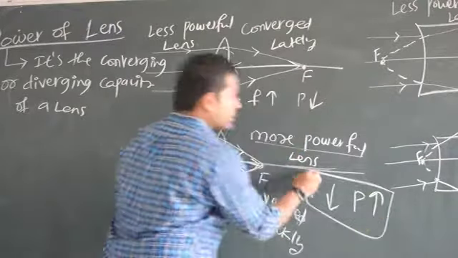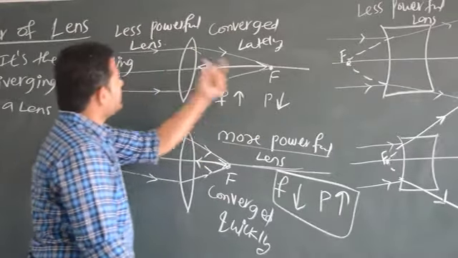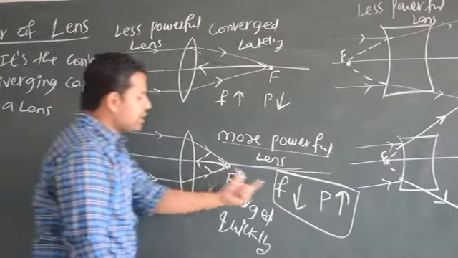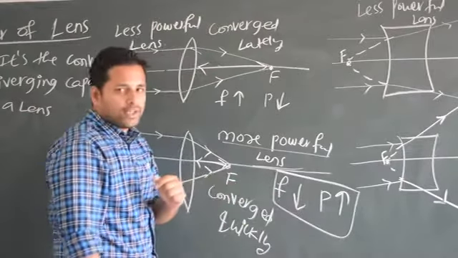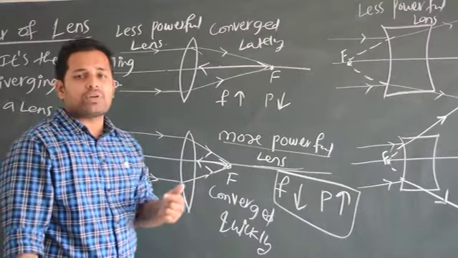Are you understanding this point? What I am trying to say? Here the focal length is more, that's why power is less, a less powerful lens. Here the focal length is less, that's why power is more. So they are inversely proportional to each other. P is equal to 1 by F.